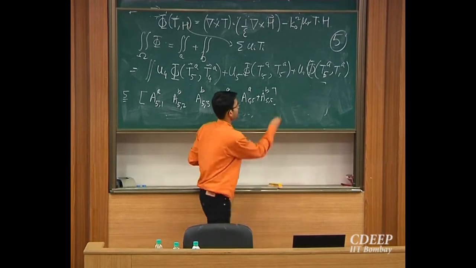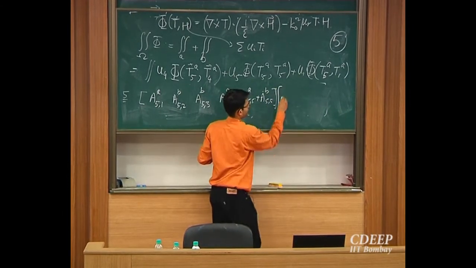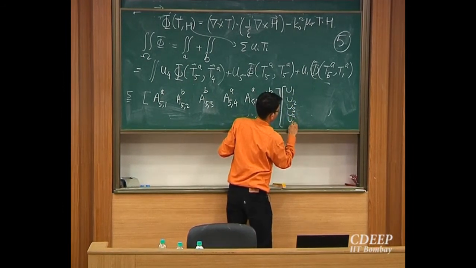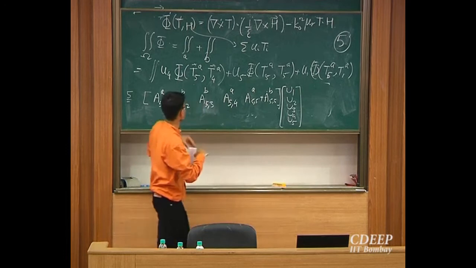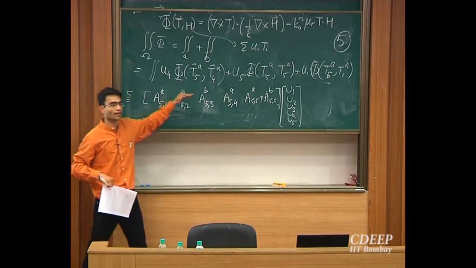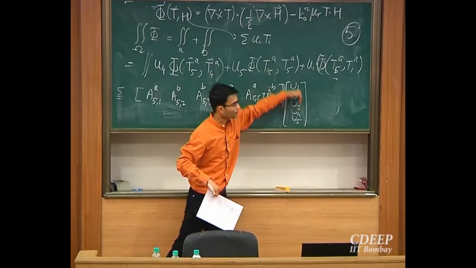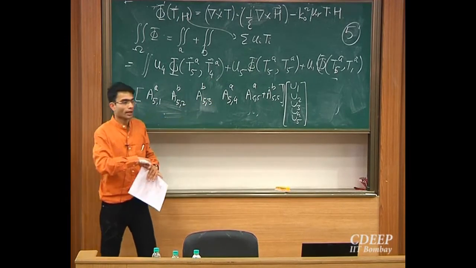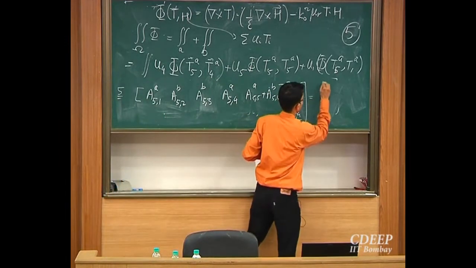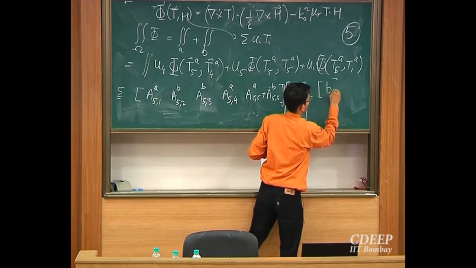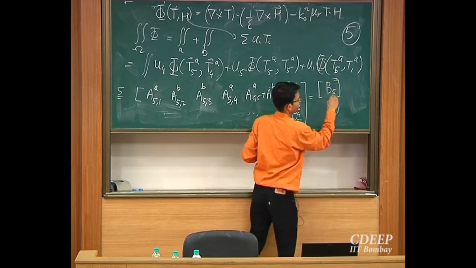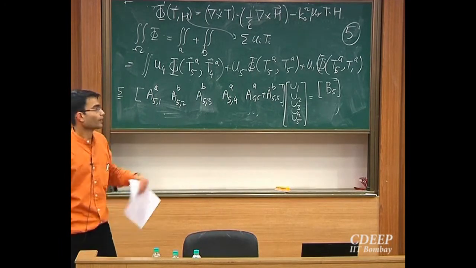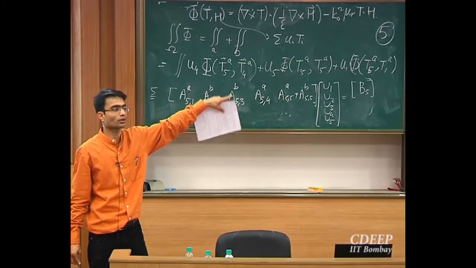What should all of these be multiplied by? So this is U1, U2, U3, U4, U5, right? Visualize this as one row of the matrix. This is being multiplied by the column vector U1 up to U5, okay? And this is going to be equal to a vector B5. Now B5 will be non-zero only if the edge 5 is on the boundary.